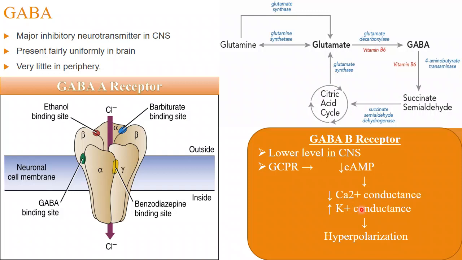That means positive charge will be decreased in that intracellular place. So this is what we call hyperpolarization. Positive charge decrease means negative charge increase, so hyperpolarization, again depression. Okay, it is about the GABA.